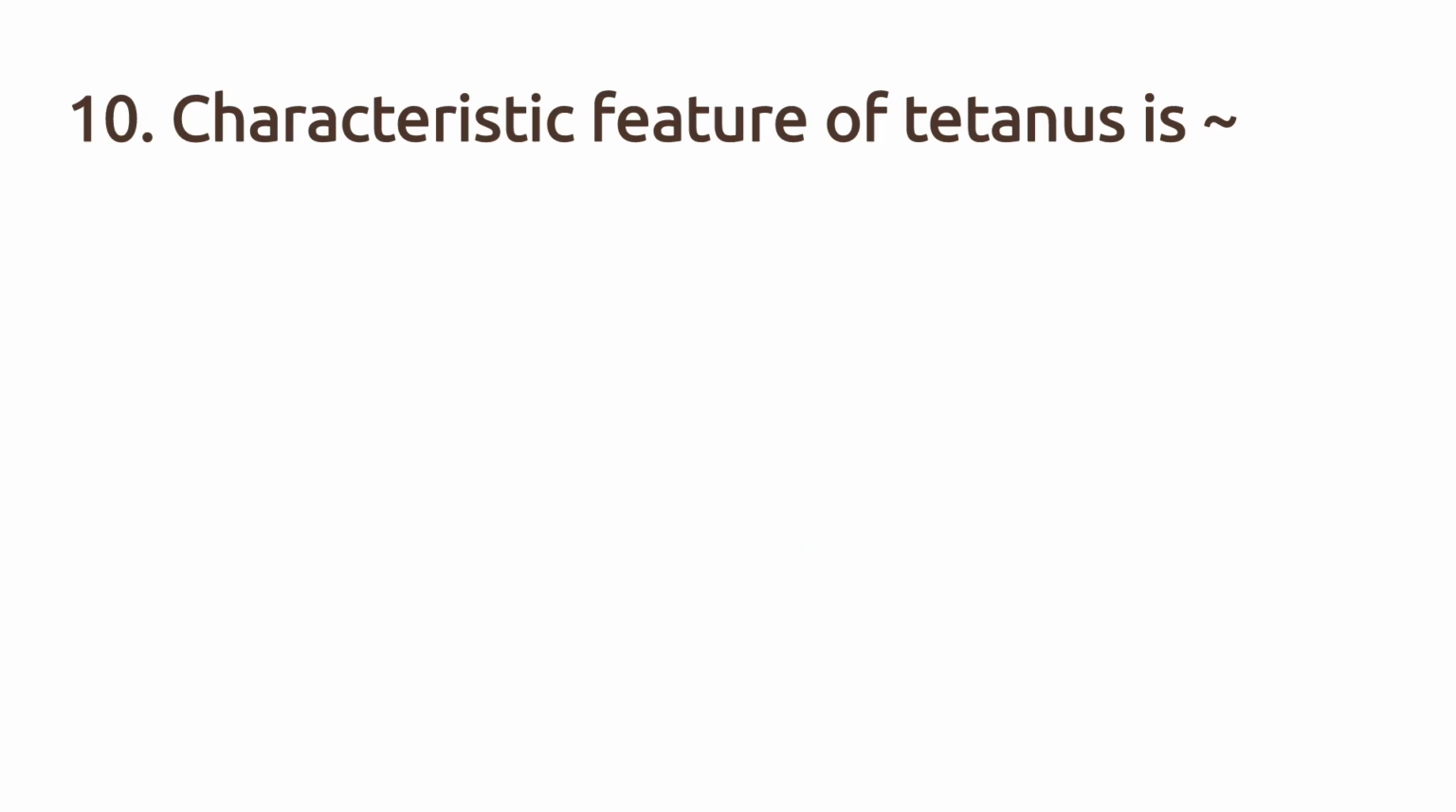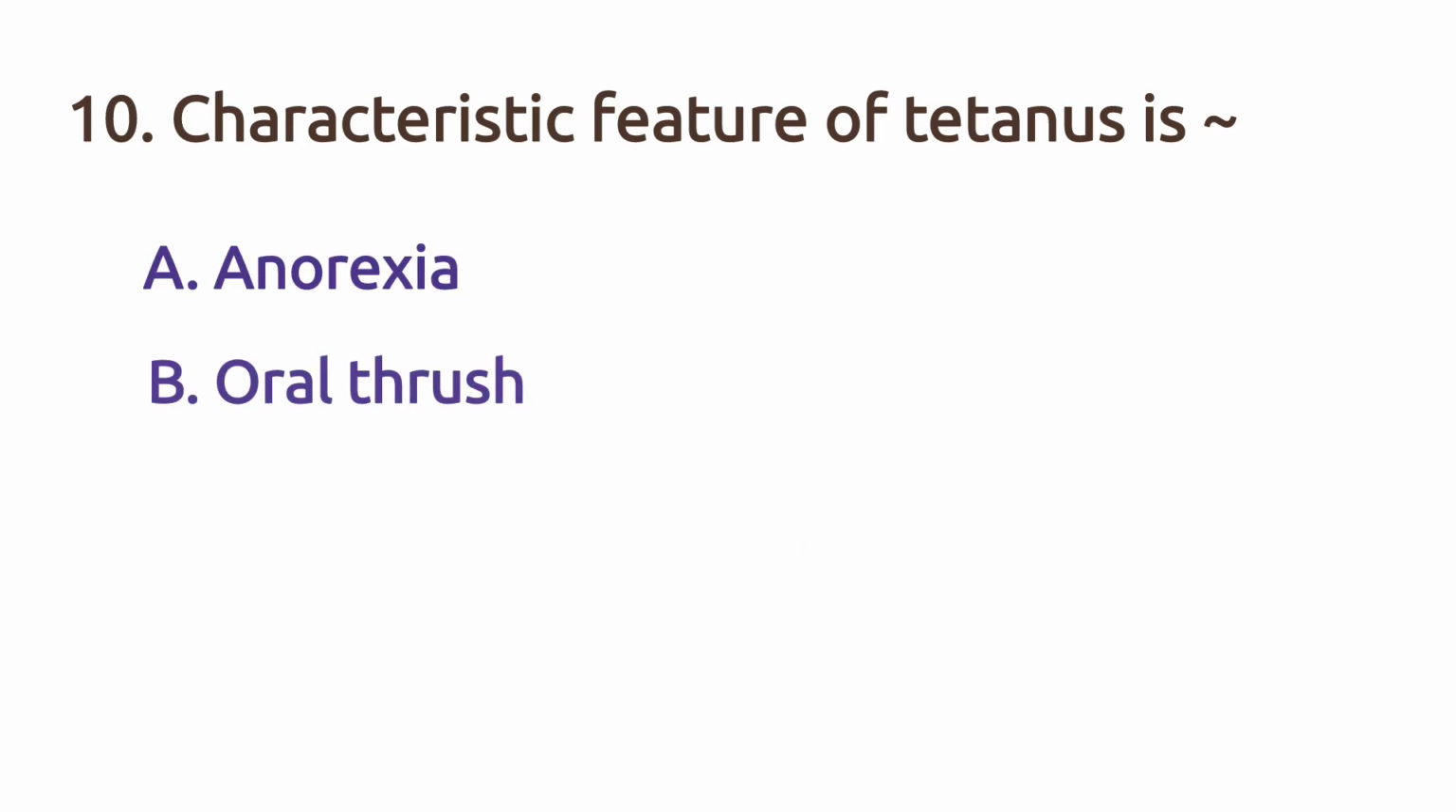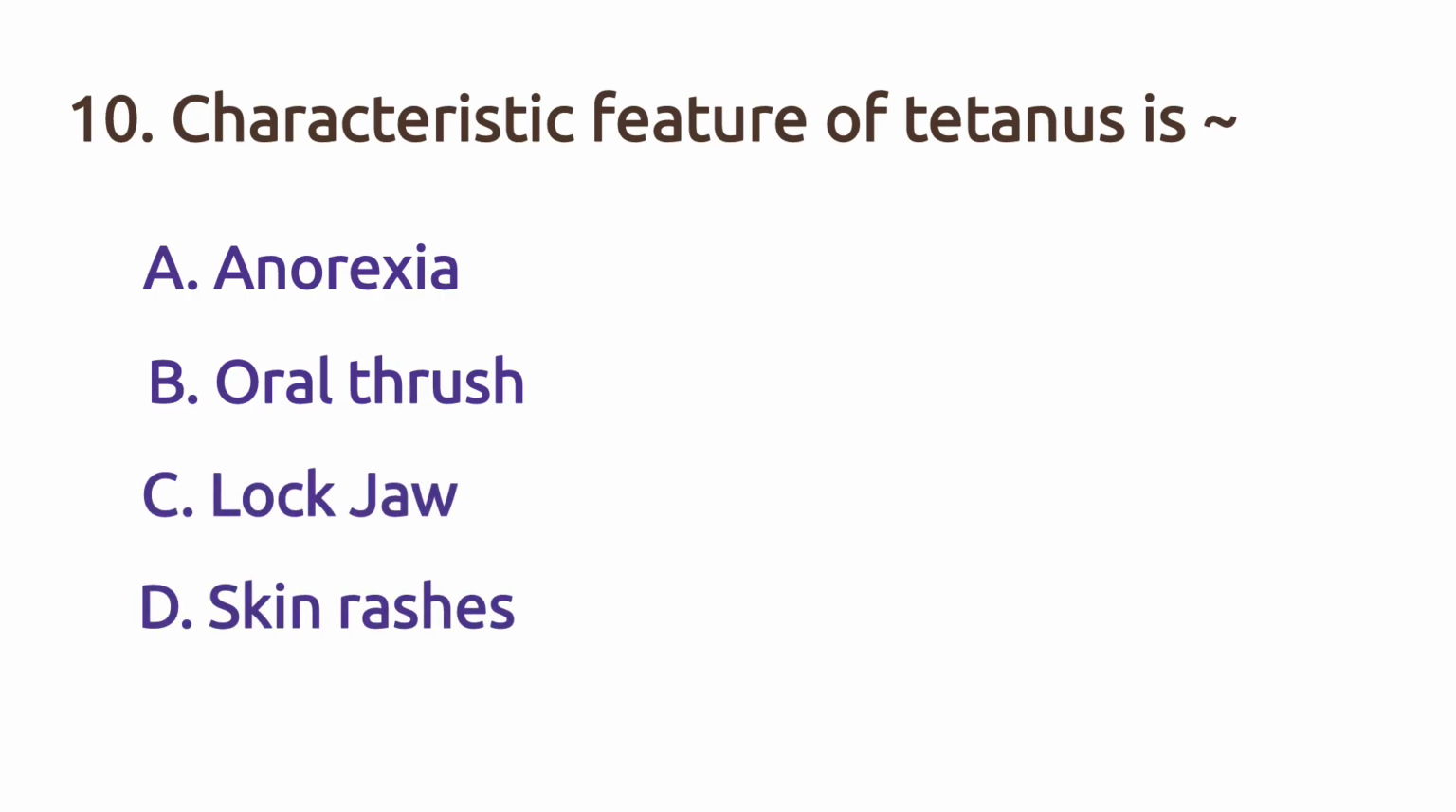Characteristic feature of tetanus is option A, anorexia, option B, oral thrush, option C, lockjaw, option D, skin rashes. The right answer is option C, lockjaw.